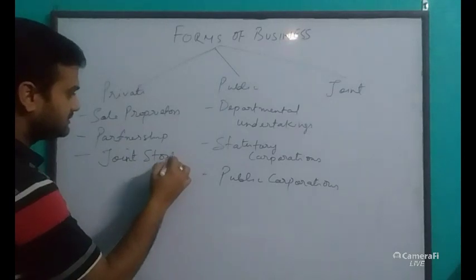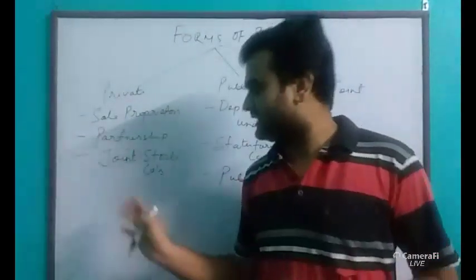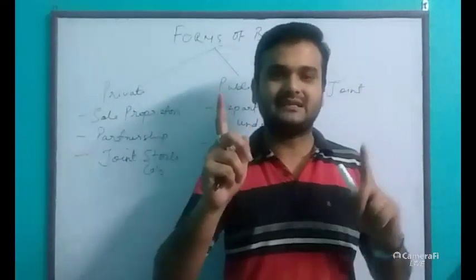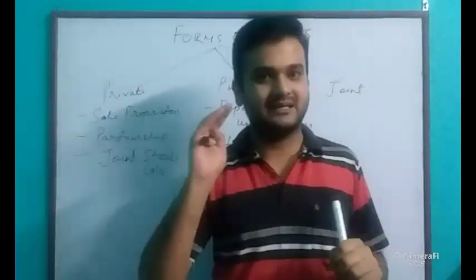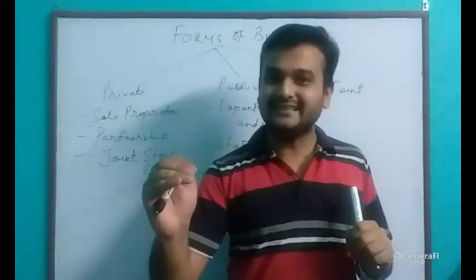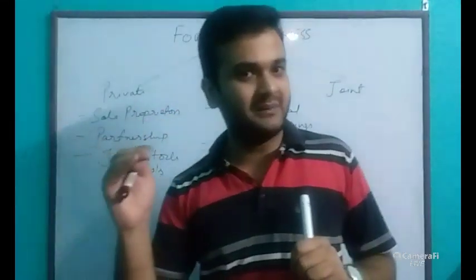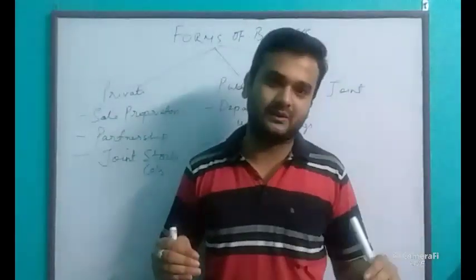joint stock companies. And in joint stock company, what did I say? In joint stock company, there are two types of company: private company and public company. Clear? In private company, you cannot take investments from general public. But in public company, you can take investments from general public.